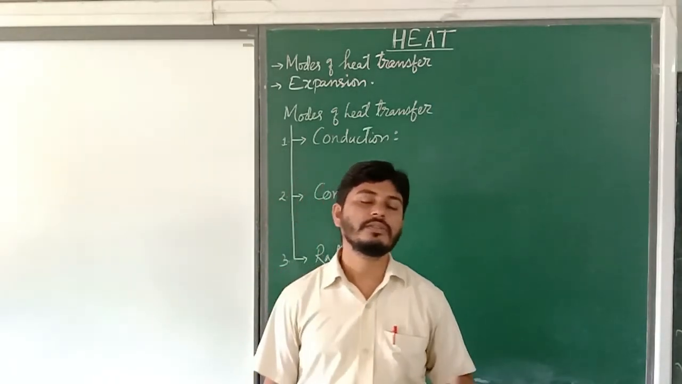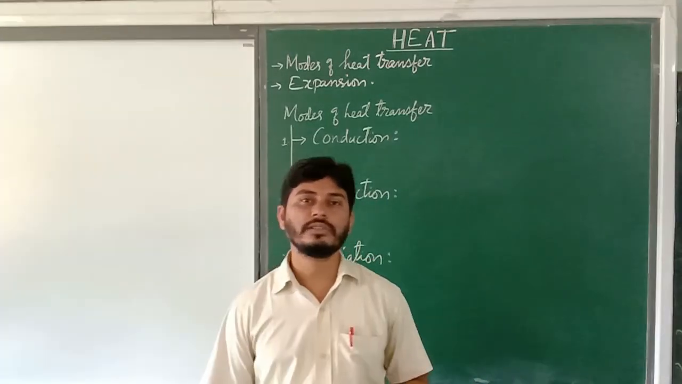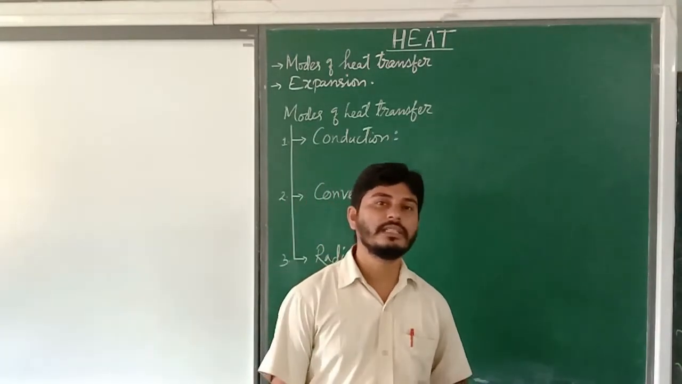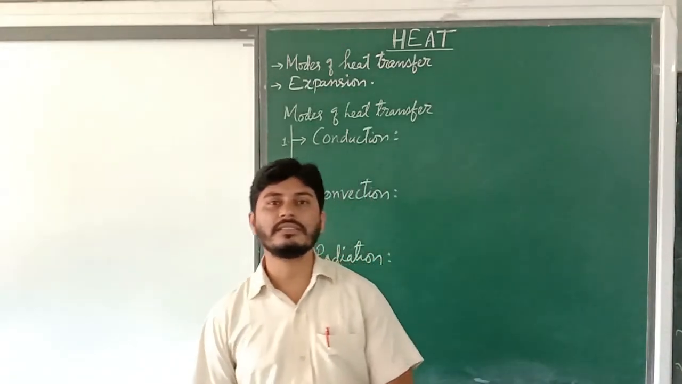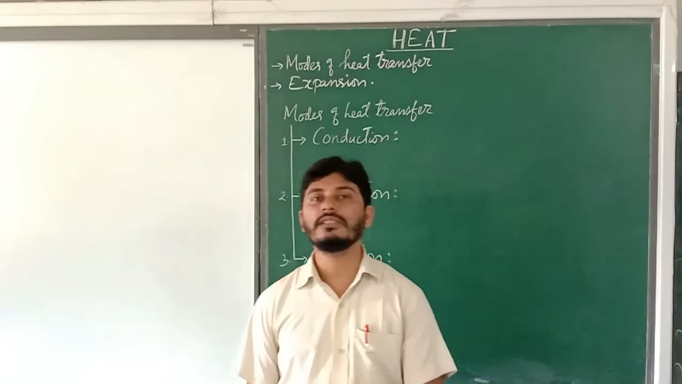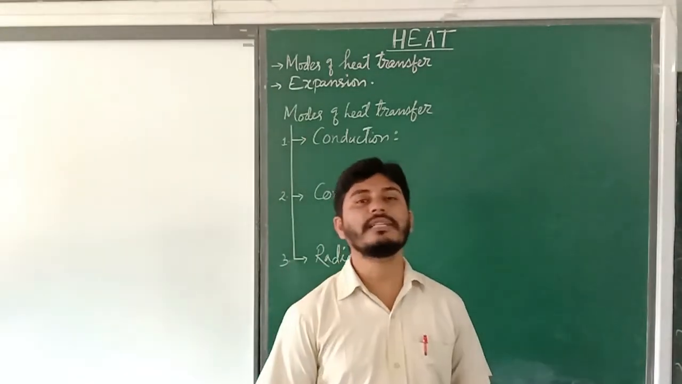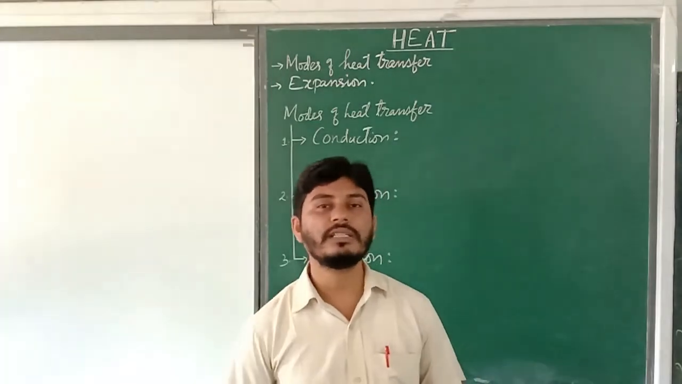So this allows the motion of molecules in a particular direction. This brings the breeze into the sea, and this is called land breeze. So this is a simple and common example of how convection takes place.